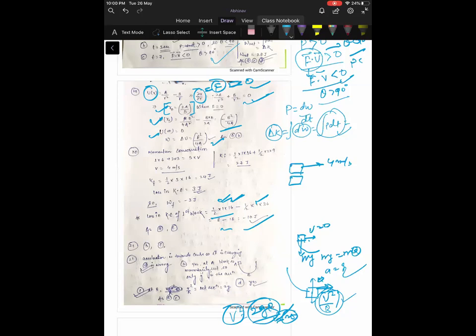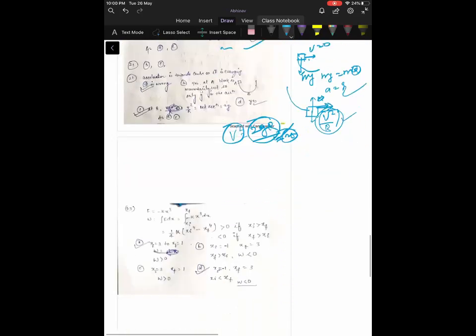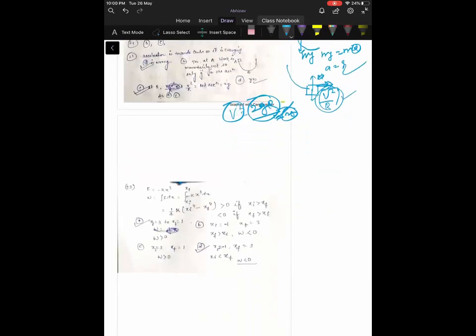Third, a force F equal to minus k x cube is acting on a block moving along the x-axis. Here k is a positive constant. Work done by the force is the integration of minus k x cube dx from xi to xf.